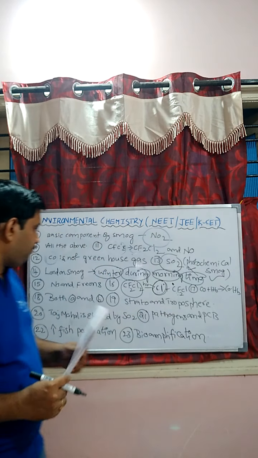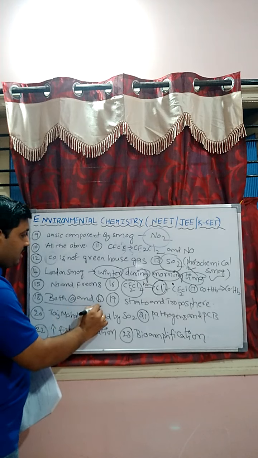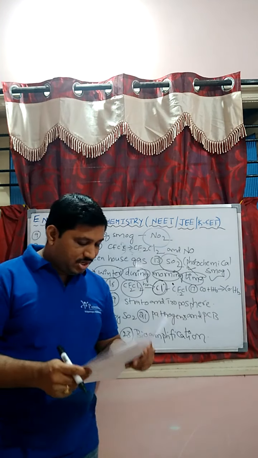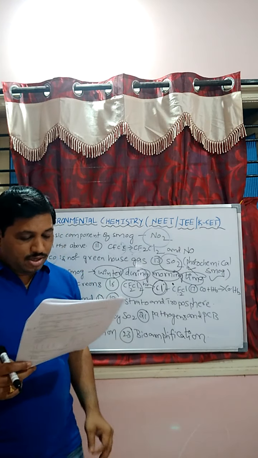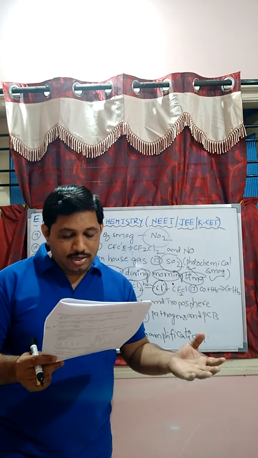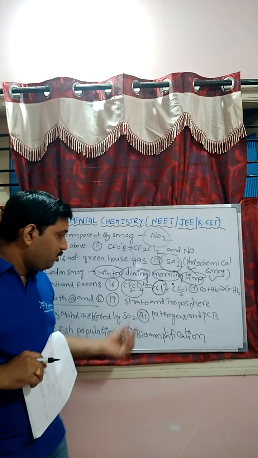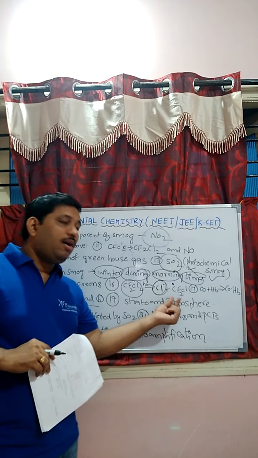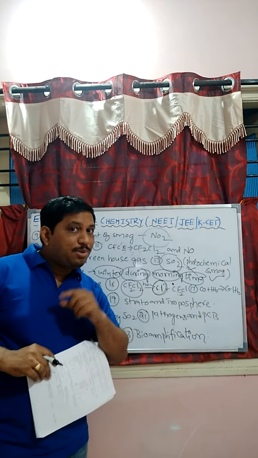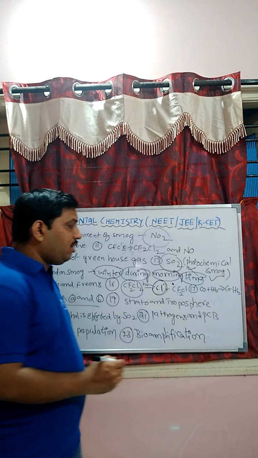Question number 19. Here both A and B is the correct answer. Question number 19, students, very important and logical question. Ozone is useful in dash and harmful in dash. Useful in stratosphere and harmful in troposphere. Why? Because ozone is one of the